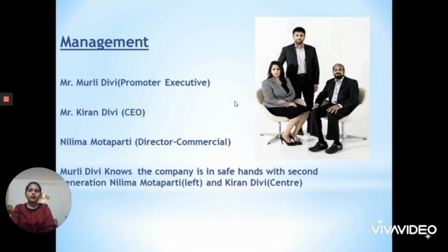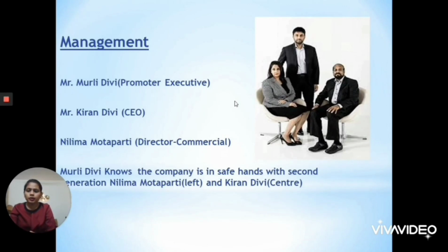Now let's have a look at the management of the company. Mr. Murli Divi, who is a promoter executive of this company, holds a doctorate in pharmacy. Mr. Kiran Divi, who is the CEO of this company, holds a post-graduation degree in pharmacy. Apart from this, he is also pursuing a doctorate in pharmacy. He was involved in understanding the market for API in the US before joining the board.